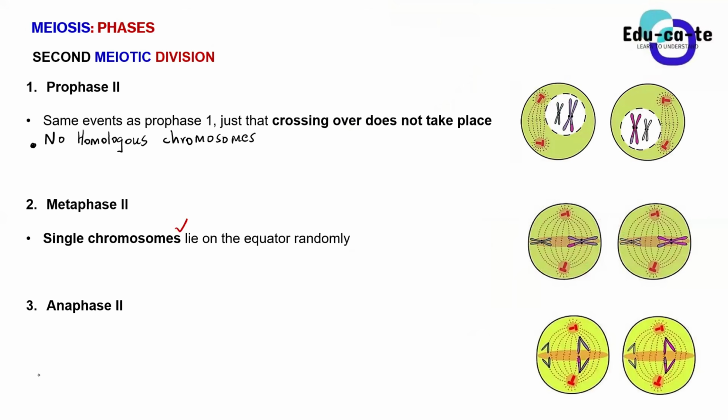You cannot explain it the same way as you did for metaphase 1. During metaphase 1, you say that homologous chromosomes lie on the equator randomly. But now you change, and you say that single chromosomes, or individual chromosomes, lie on the equator randomly, because there are no homologous chromosomes anymore. Is that clear, guys?